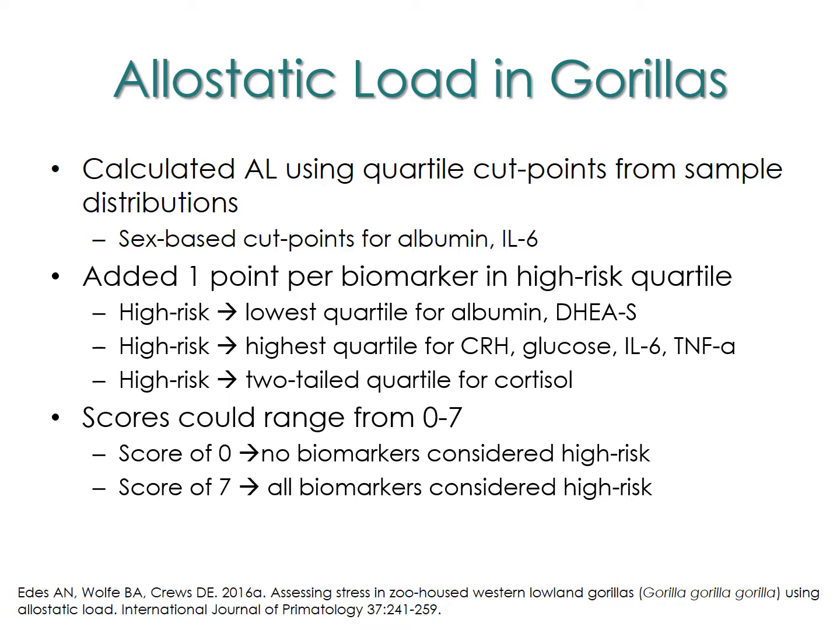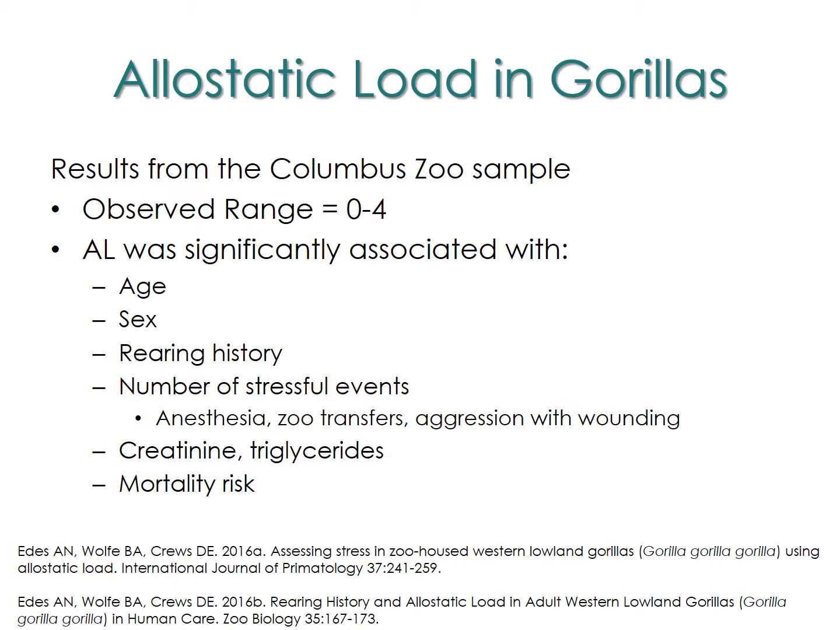And then cortisol can become dysregulated in either direction, so we used a split quartile, meaning that we counted values either in the bottom 12.5% or in the top 12.5% of the distribution as being high risk. And so then once you add up the number of high risk biomarkers each gorilla has, you get an allostatic load score or estimate for each individual, and you can use those scores to conduct your analyses.